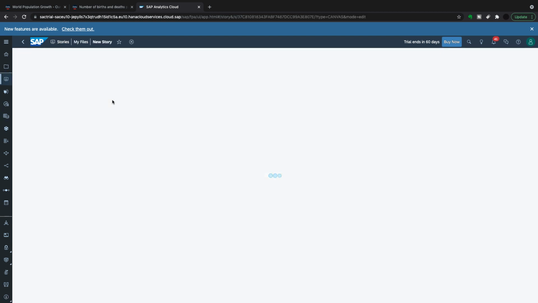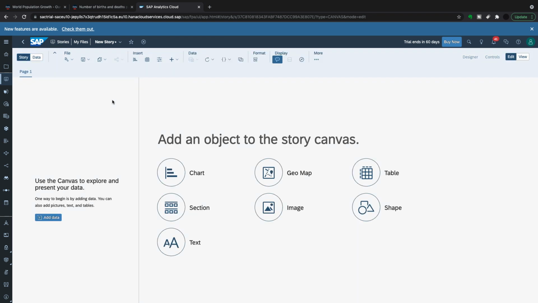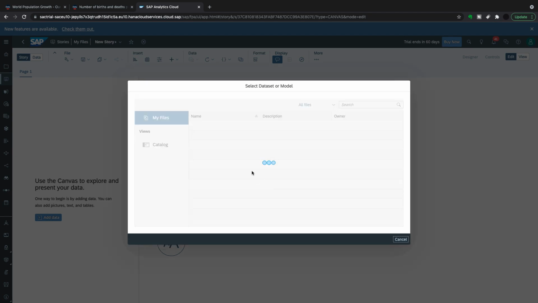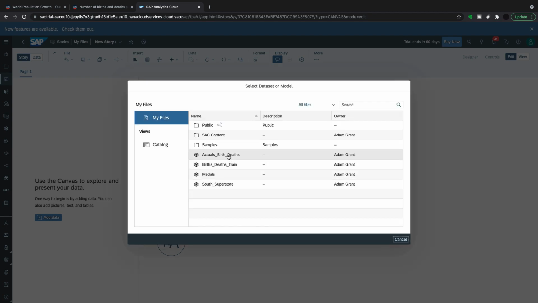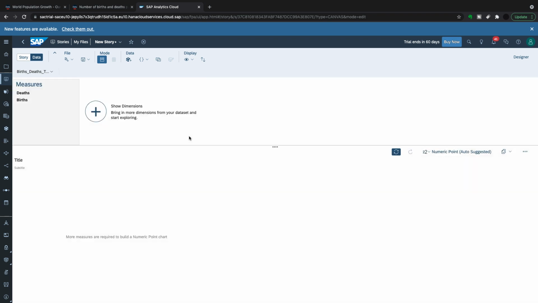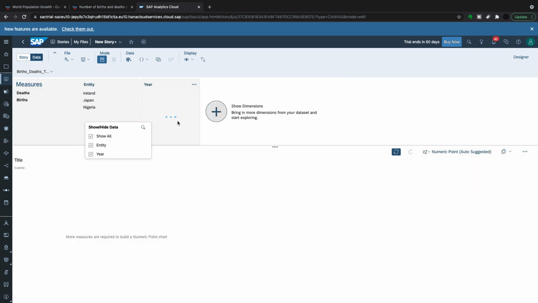I'm not going to do any formatted visuals or anything like that. Let's just show the simple graphs here. So I'm going to bring in first my birth deaths train, and this is the 15 years of data, and you can see it here. If I show the dimensions, I have my births and deaths for 3 countries and for these 15 years.